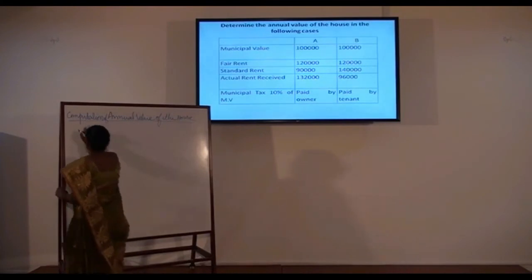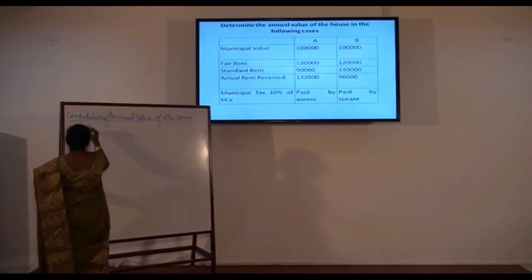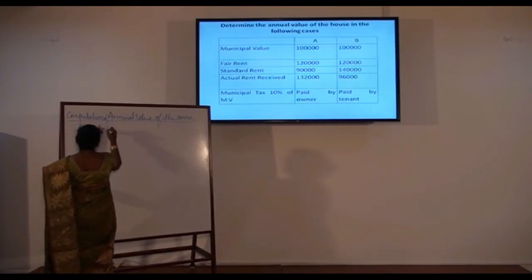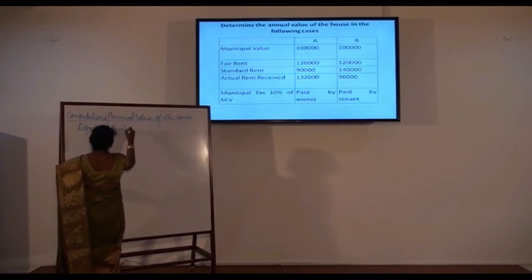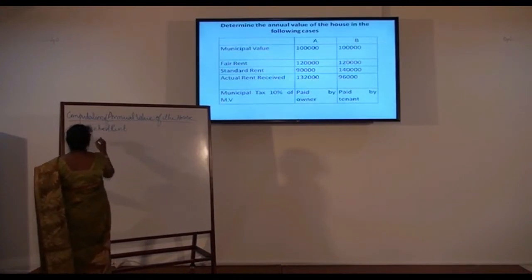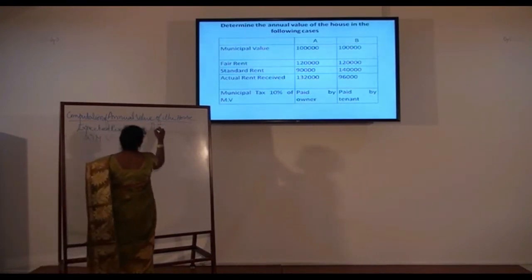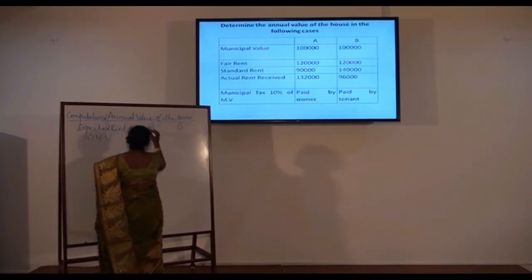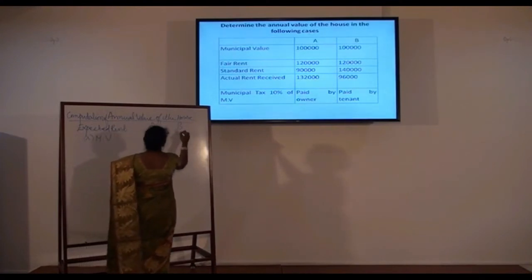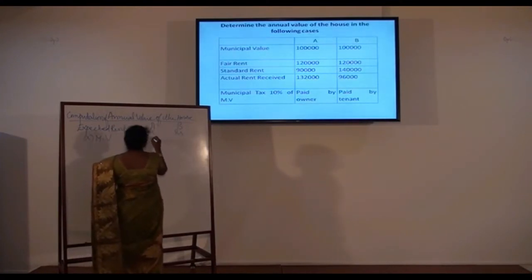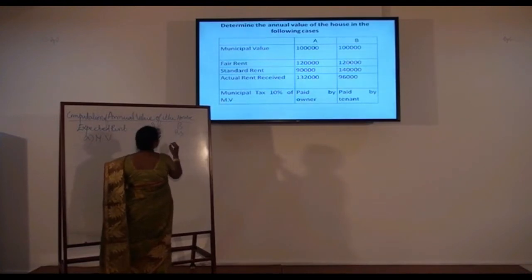So A, municipal value for house A is 1 lakh, for house B it is 1 lakh.